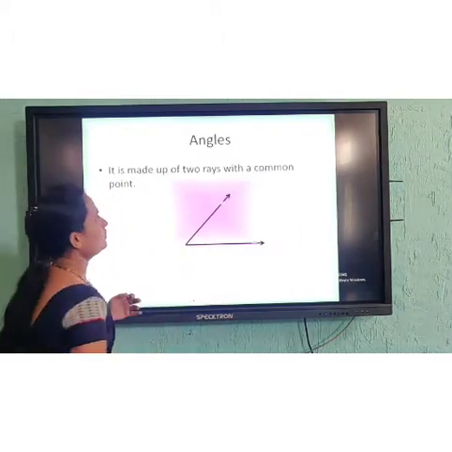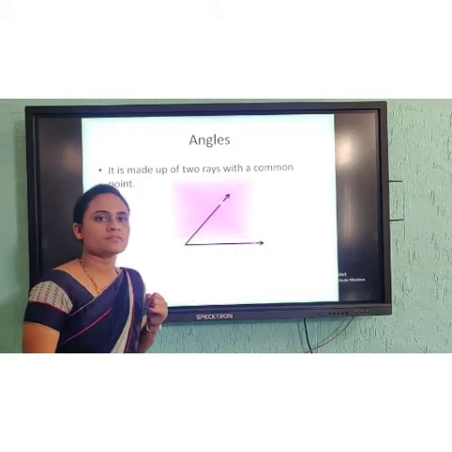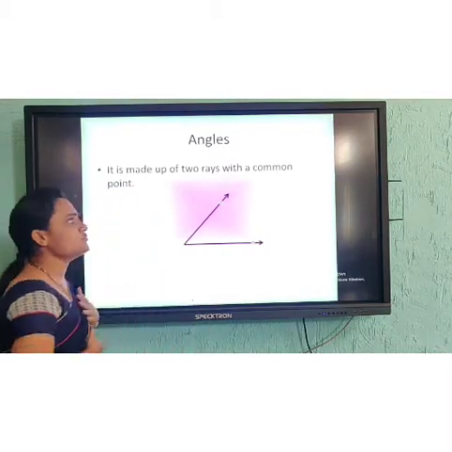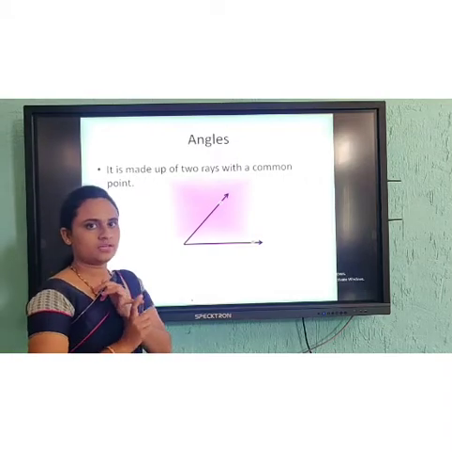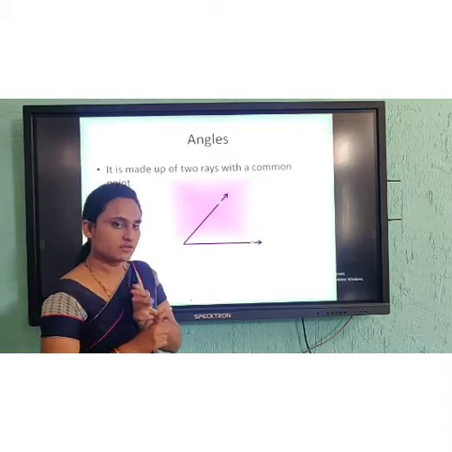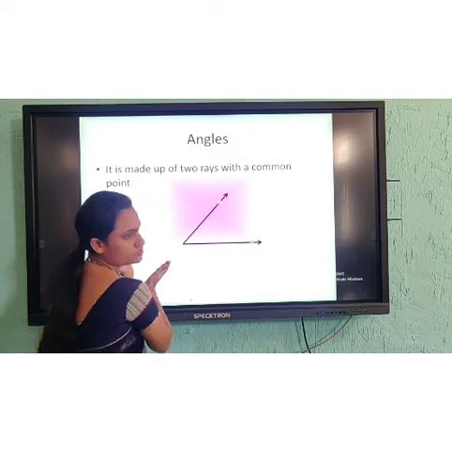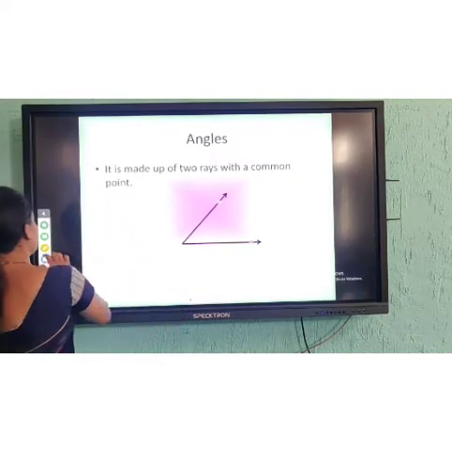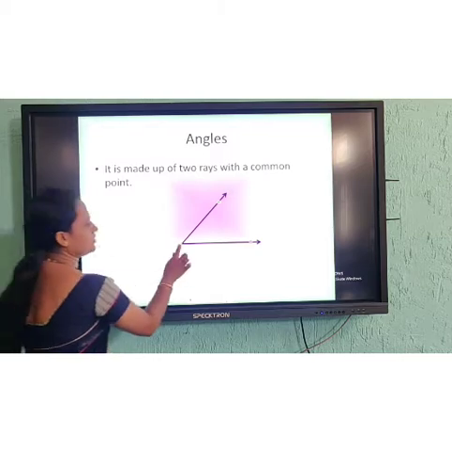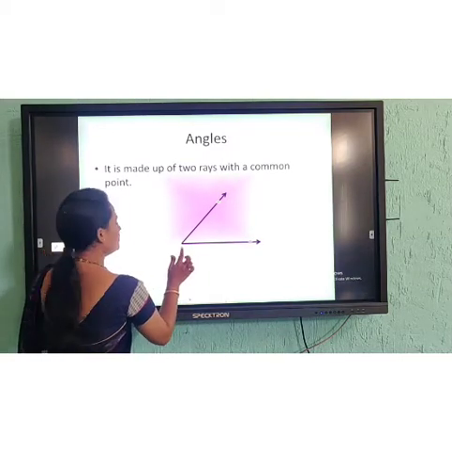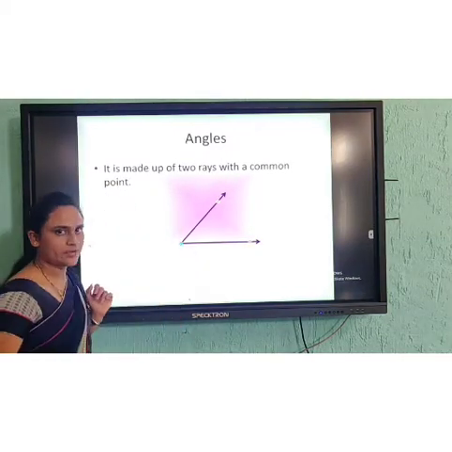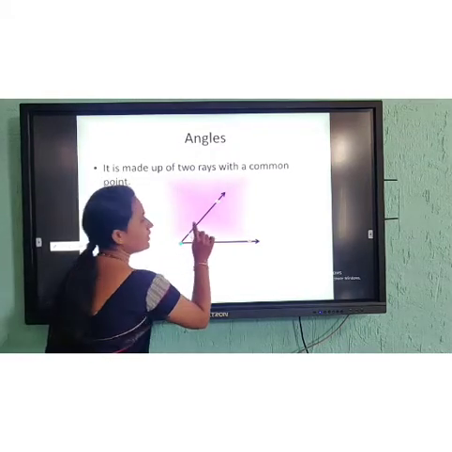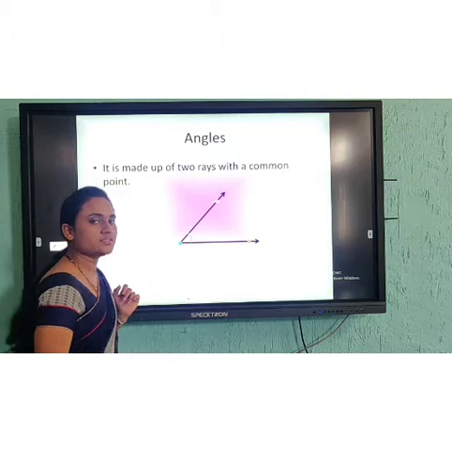Right? So now you will learn angles. What do you mean by angles? You know about lines and you know about segments. Now, two segments join together at a common point, which we are going to call here C. Where a common point forms, at that time you will form an angle. That is an angle.